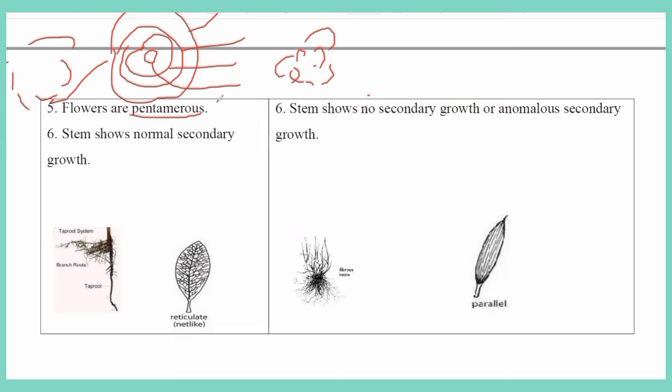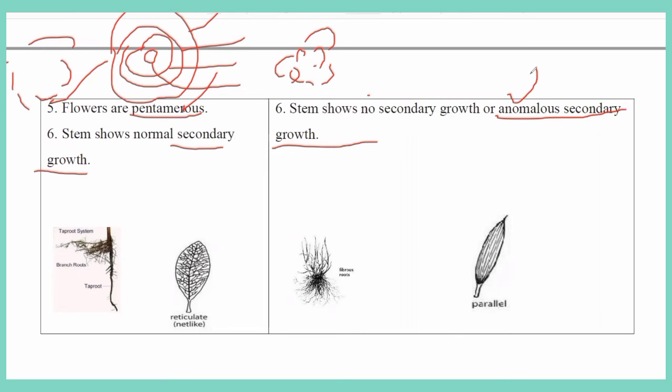If a whorl has 5 or 4 floral parts, like calyx 5, corolla 5, that is called penta or tetramerous. In dicots there will be secondary growth, whereas monocots have no true secondary growth but they exhibit anomalous secondary growth, means false secondary growth.